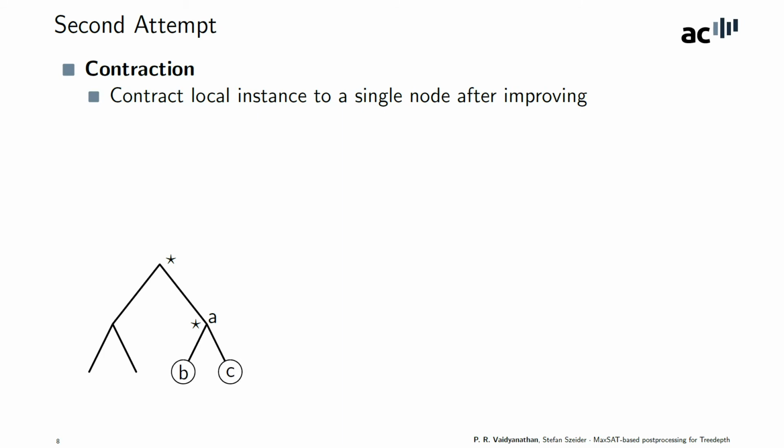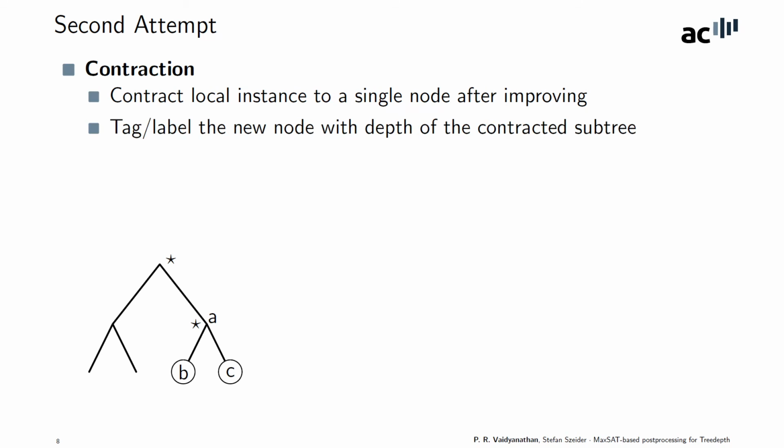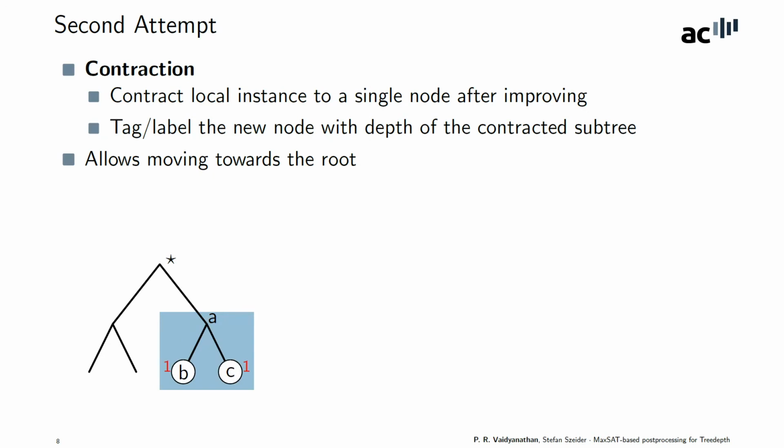While doing so, we also tag the new nodes with the depth of the subtree that was just contracted. So in this case, we contracted subtrees of depth 1, and this allows us to reach nodes which were previously unreachable. But now there is a new problem that some edges could be invalidated.